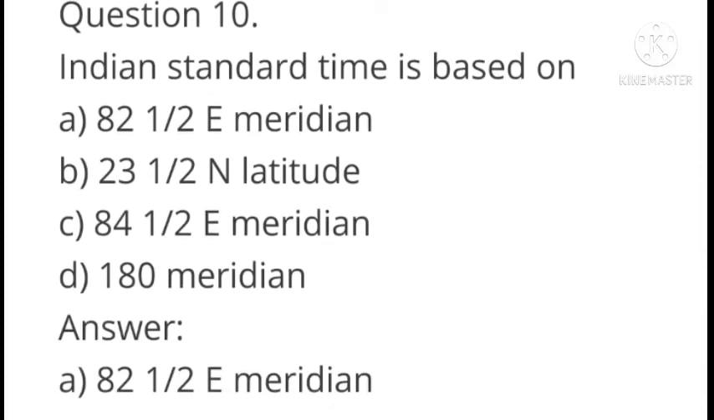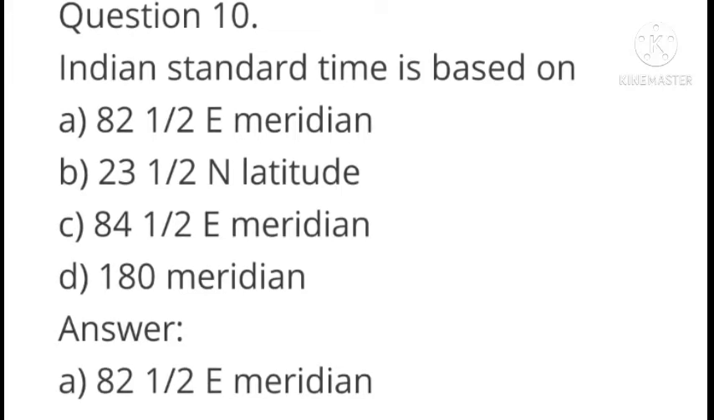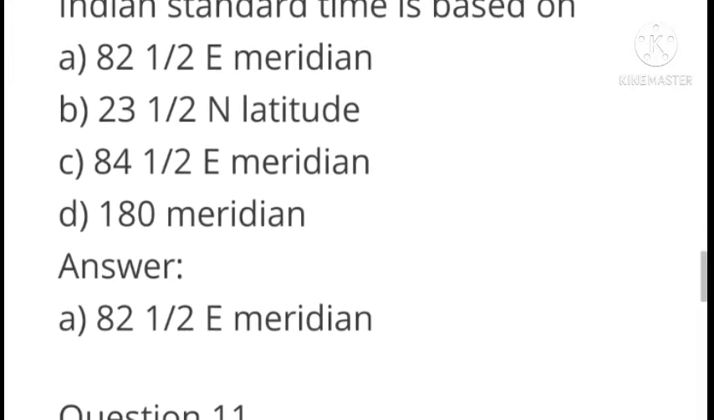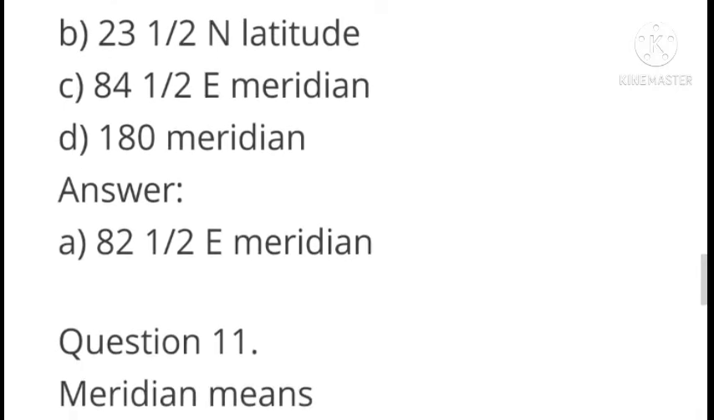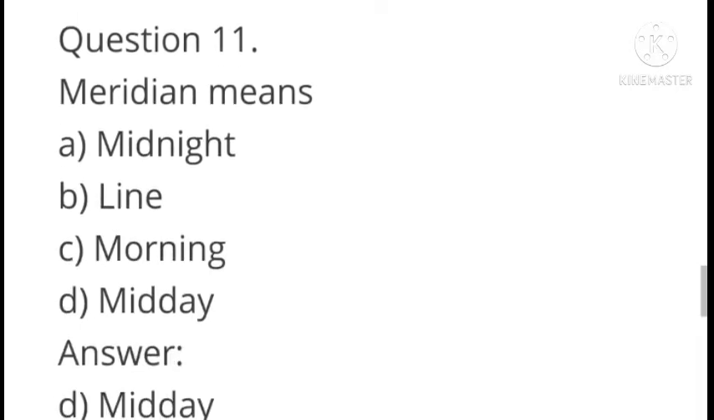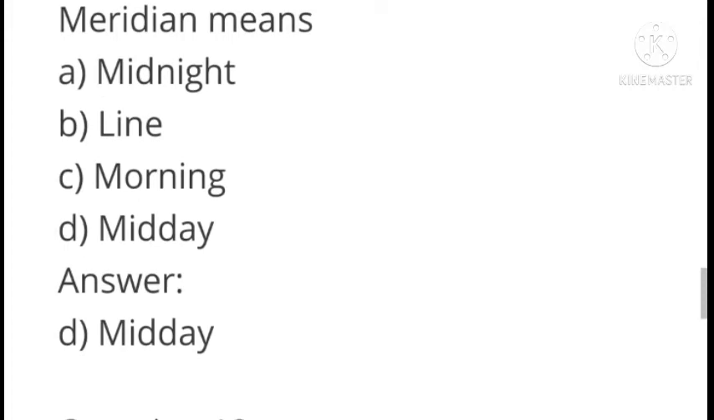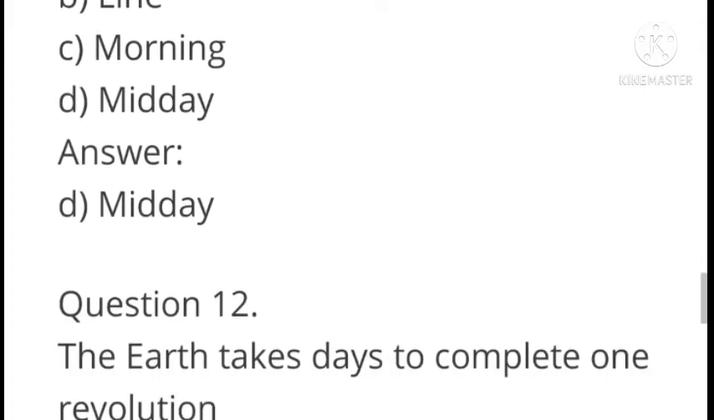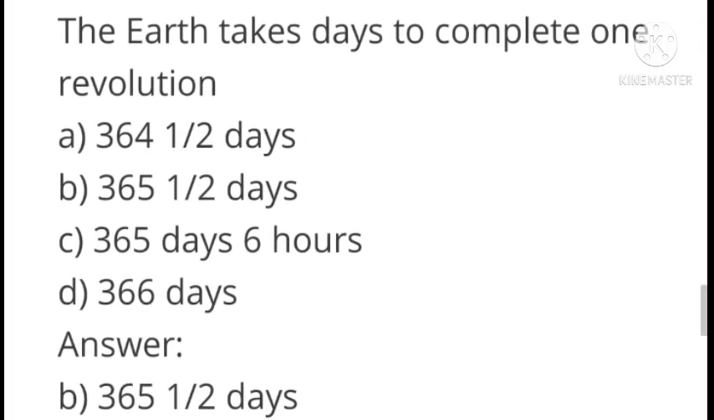Indian Standard Time is based on 82.5 E meridian, 23.5 N latitude, 84.5 E meridian, 180 meridian. Answer, 82.5 East meridian. Meridian means midnight, line, morning, midday. Answer, midday. The earth takes dash days to complete one revolution.